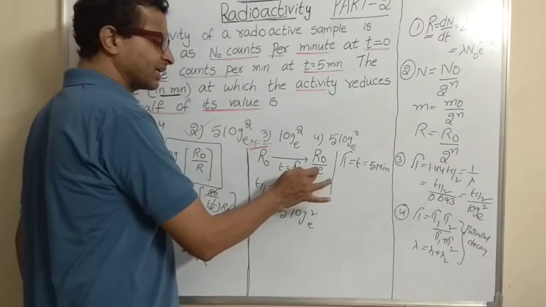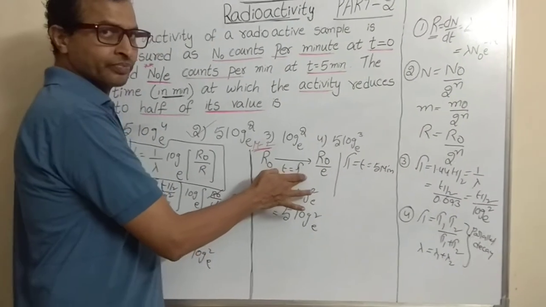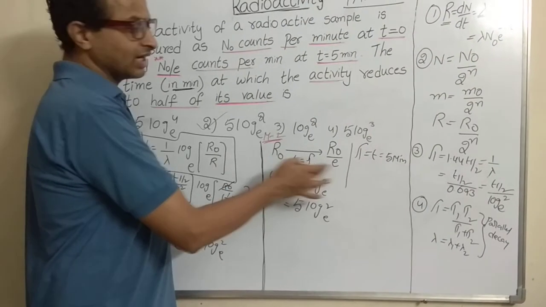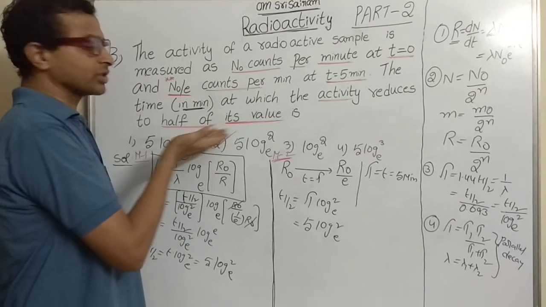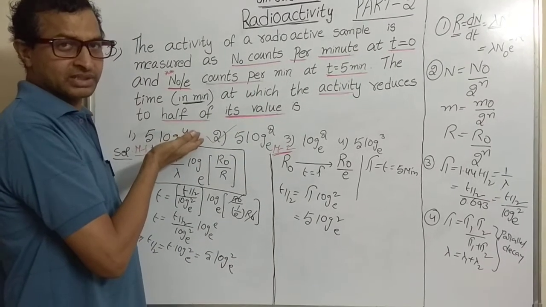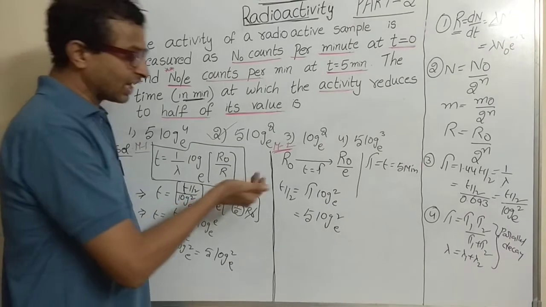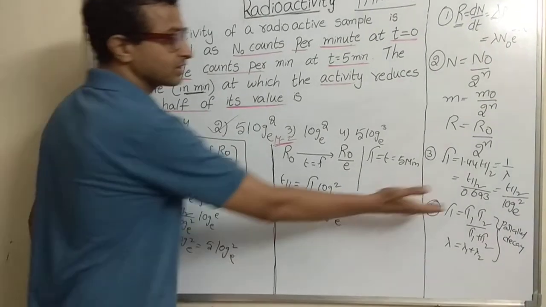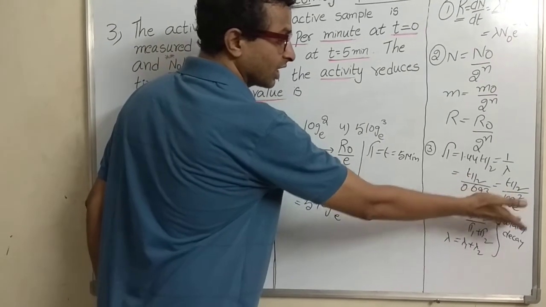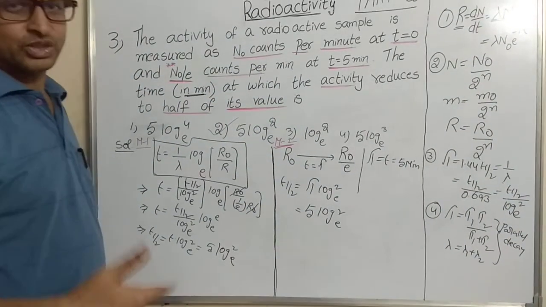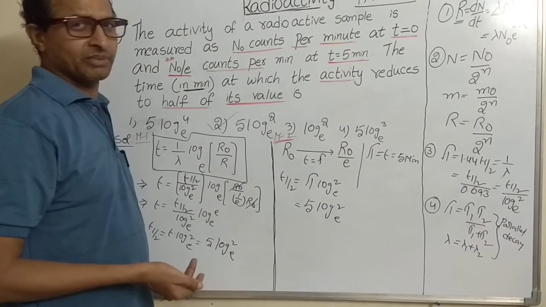The simple point: activity becomes 1 by e times the initial activity in the time which is equal to average life. And what they asked is for the activity to reduce to half of its value. That means they indirectly ask you to find the half-life of the radioactive sample. This is the formula we use: tau is equal to t half upon log 2 base e. Usually students memorize 0.693 upon lambda.